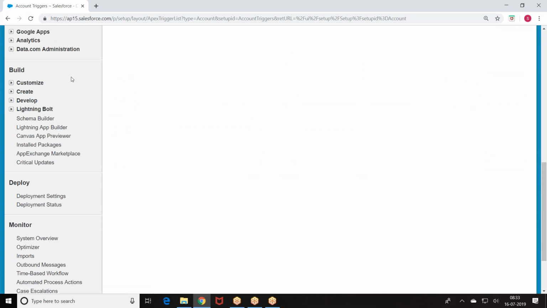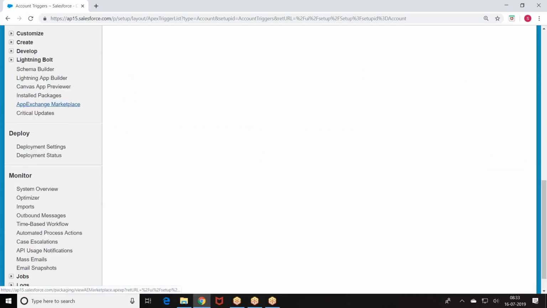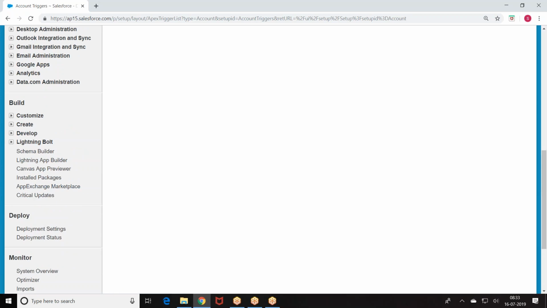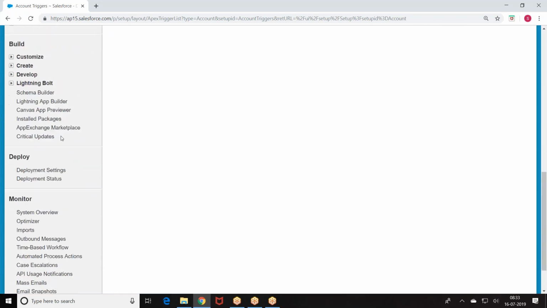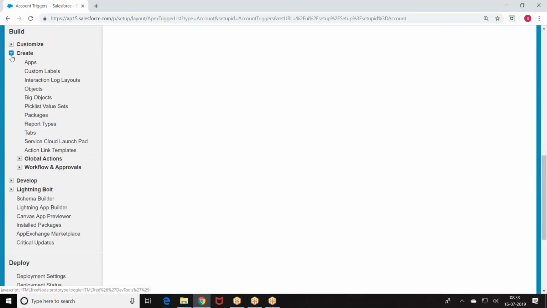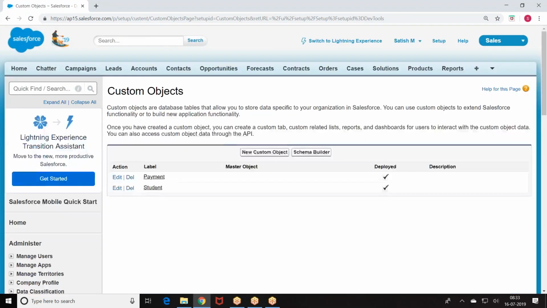Now dependencies, in which Apex class this table was used, I cannot find out from the account object. For that you have to go to the corresponding classes and identify it. Dependencies. But whatever we have written on the object, everything we can find from here. Now if I open an object,